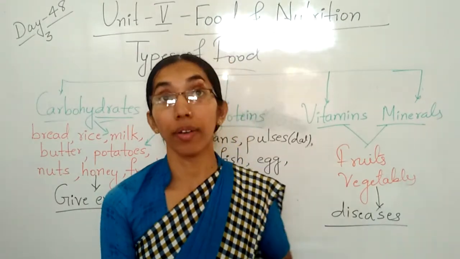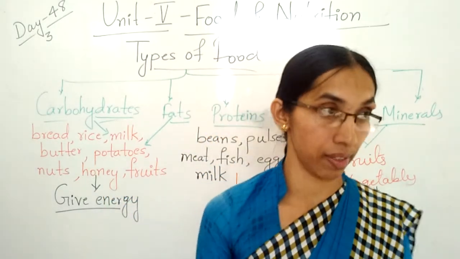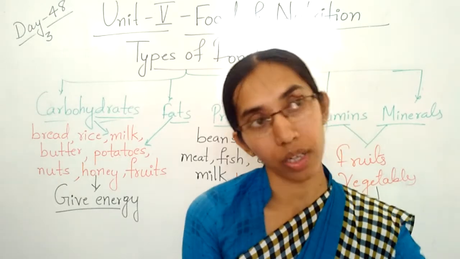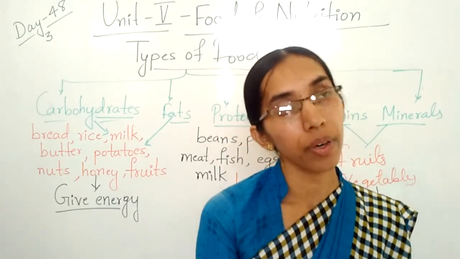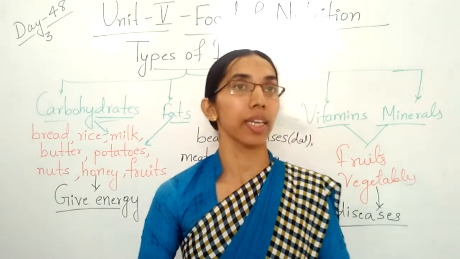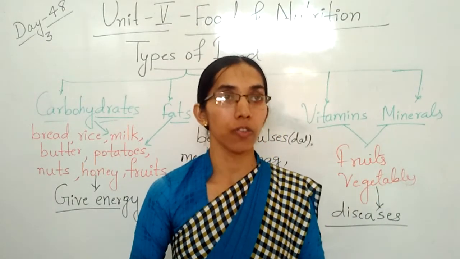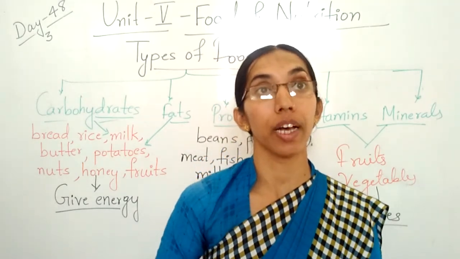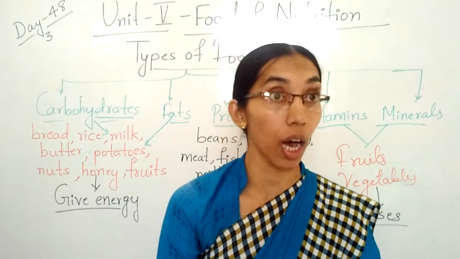Next, the water content of vegetables: when you cook vegetables, it reduces the water quantity. So these are some disadvantages. Okay children, so eat raw vegetables and raw fruits also, and side by side you should eat cooked